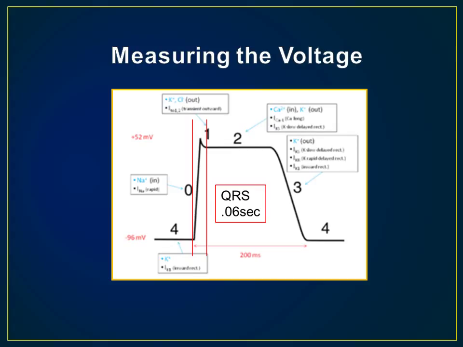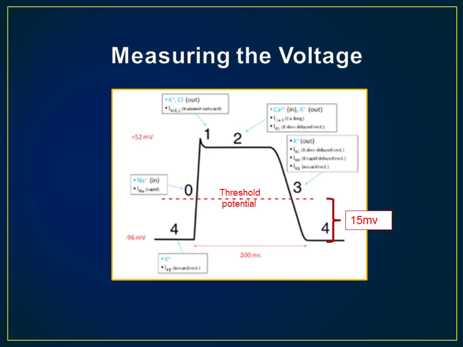One more thing you need to observe is the timeline. While the entire action takes 200 milliseconds or 0.2 seconds, you can see phase 0 takes only a small portion and represents the QRS complex on the EKG at about 60 milliseconds or 0.06 seconds, which is a normal duration for a healthy adult QRS. The threshold potential in the myocyte is closely regulated and maintained at 15 millivolts difference from the resting potential.